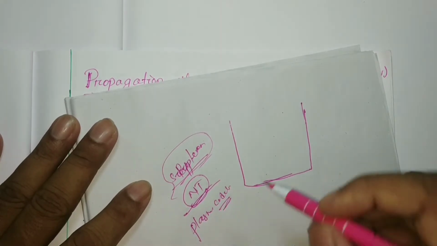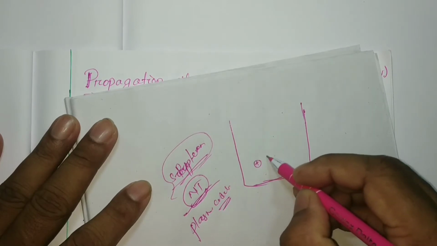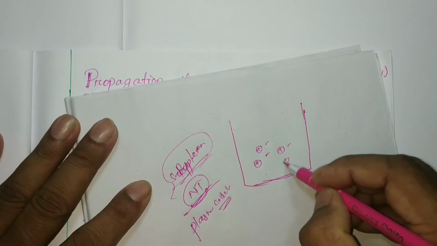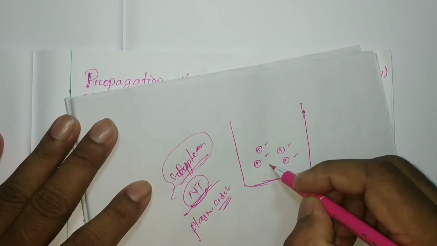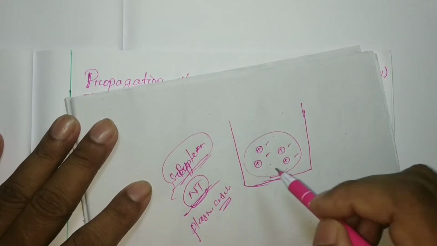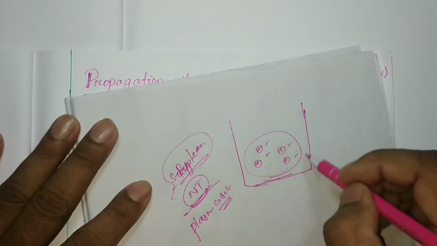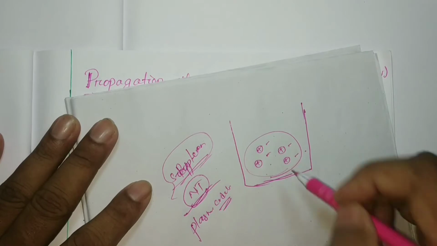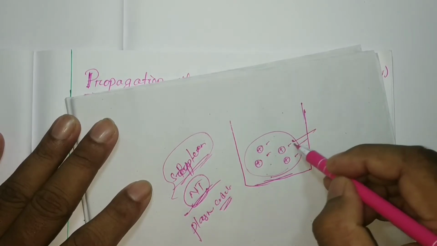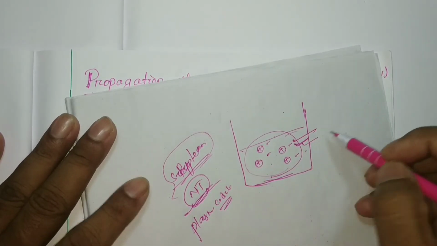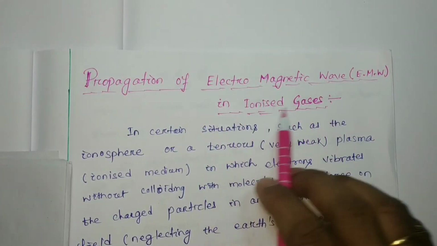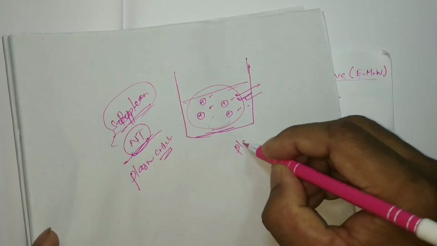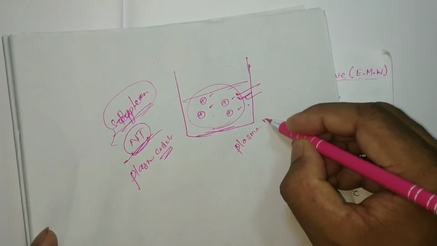Plasma condition means a medium of positive and negative ions is formed. This medium, where most of the space contains ions, is called the ionized medium, or the plasma medium.